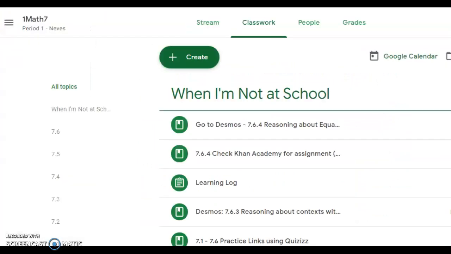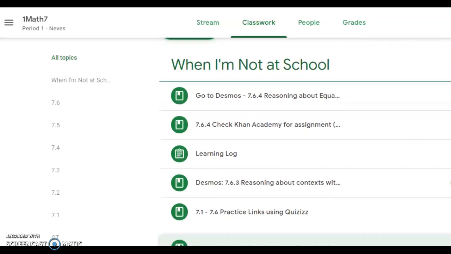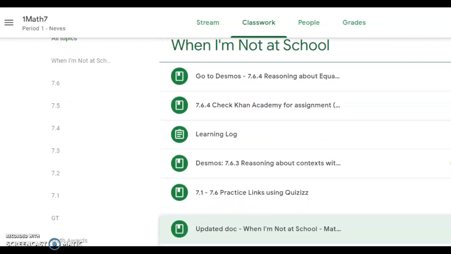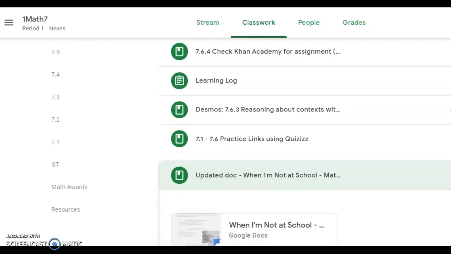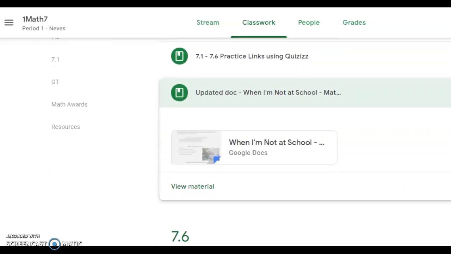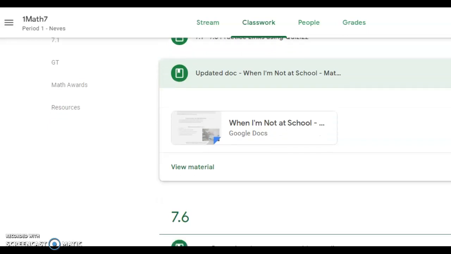If you go to Google Classroom and you click on the Classwork tab, you will see the different things that I've been posting each day for people to do. Some of the things are things that you should do, and some of the things are things that you can do. So if you just look at this list, and there's that When I'm Not at School document, if you want to take a look at that and read that again yourself.